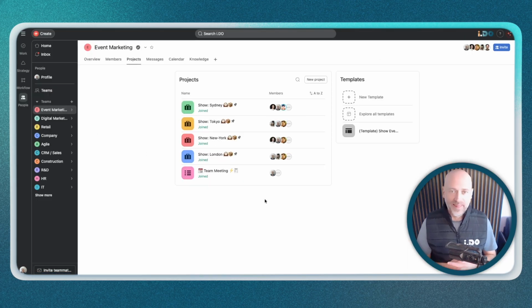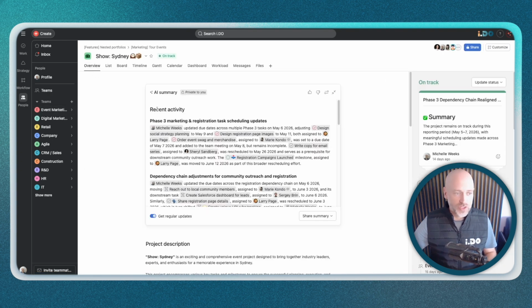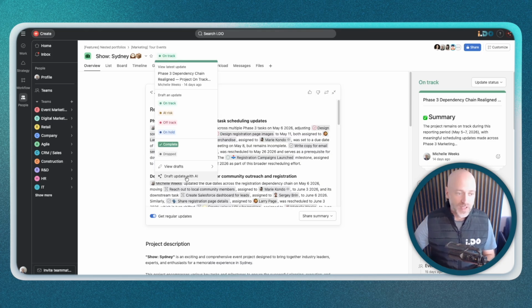Let's have a look now at the AI features. For example, if you look at a project like this one, there is a Smart Assist feature on the Overview tab, allowing you to get a summary of the project just for yourself, a daily or weekly reminder of what the project is going through. That could be useful as a project manager. Another Smart Assist option would be to draft a status update using AI. AI could really consolidate everything that's happening into a draft that you can review as a human and then decide to share with your team.